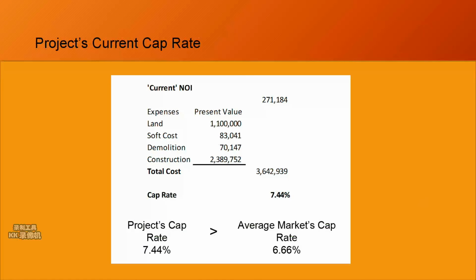At first, the current project cap rate and the alternative option cap rate are compared. The cap rate of the alternative option is assumed to be 6.6%, equal to the average cap rate of houses near the campus. The project cap rate is calculated by dividing current NOI by the present value of the project's development cost. With a cap rate of 7.44%, the proposed student apartment appears more profitable than other properties.